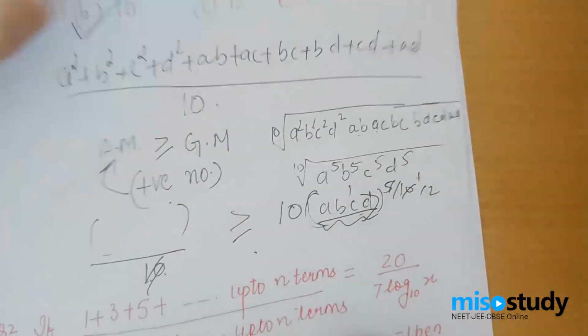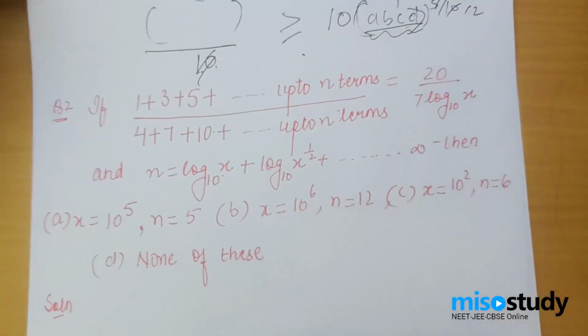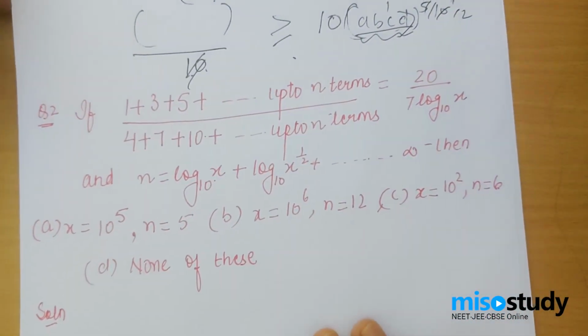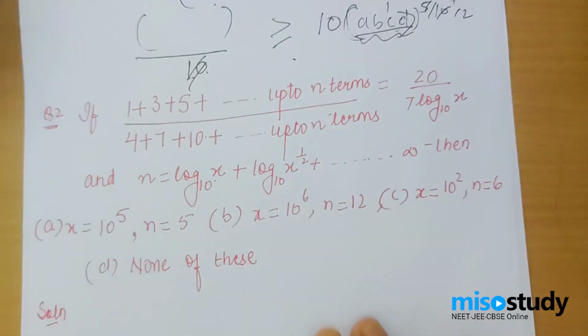Coming to question number 2. Question number 2 is a question of series. As I told you, series are very, very important. This is the question in which this is written and n is equal to this. You are supposed to find the value of x and n.